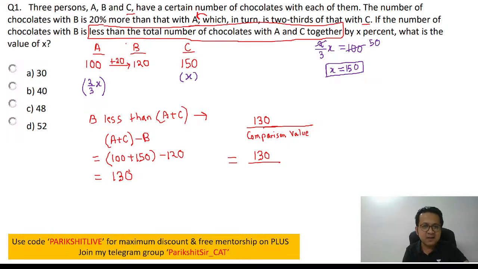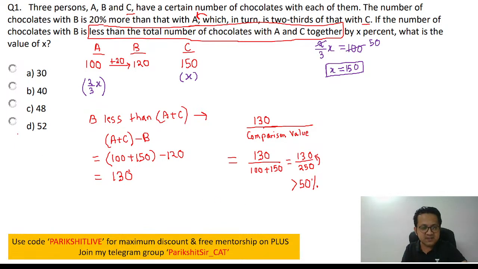So how much is A plus C? A plus C is 100 plus 150. So can I say this is equal to 130 divided by 250? Now think about it. I don't want to do the entire calculation. If 50% of 250 is taken, it would be 125, and we have 130, which is slightly greater than 50%.